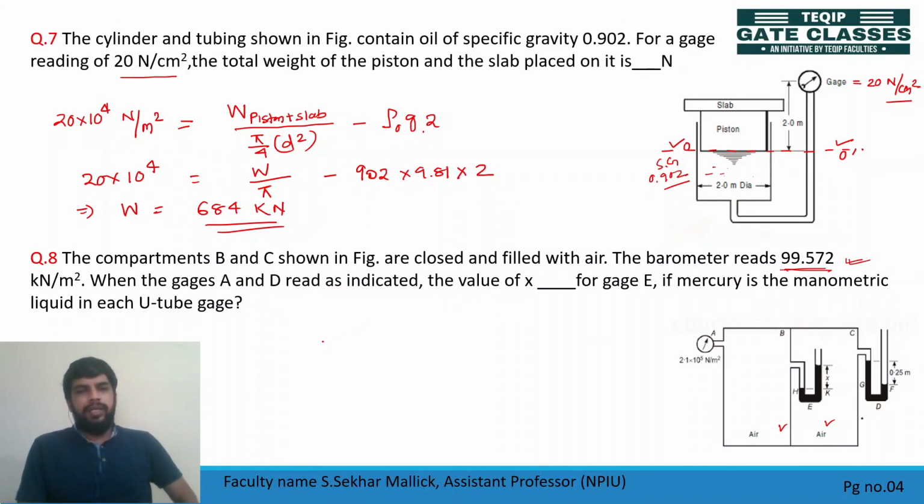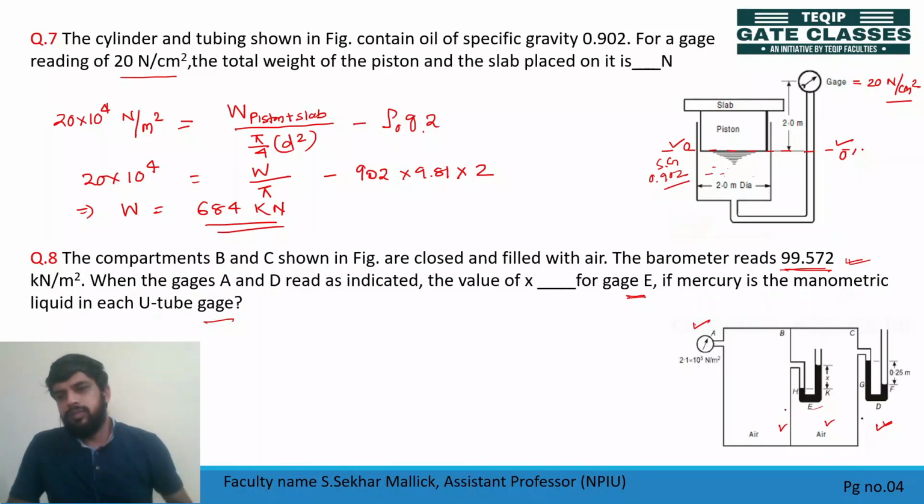When the gauges A and D read as indicated, so you have a gauge here A and D. D is this. The value of X for gauge E. Now you find this. This is your gauge manometer. For E, find the value of X. So what is the deflection of X here? If mercury is the manometric liquid in each U-tube gauge, so in both this manometer you have mercury.